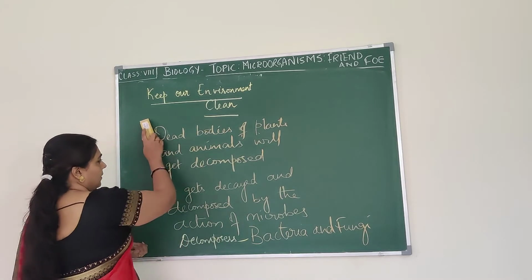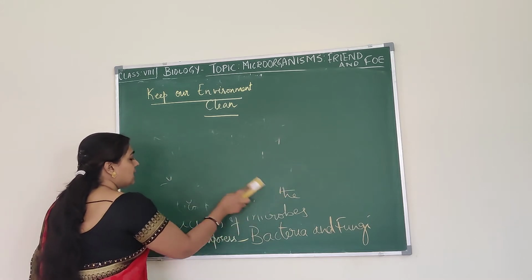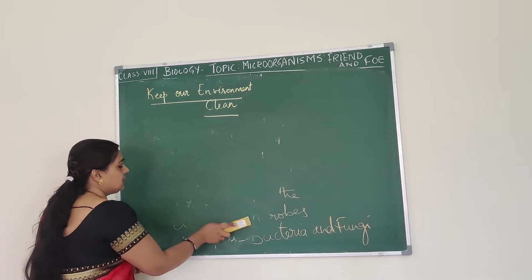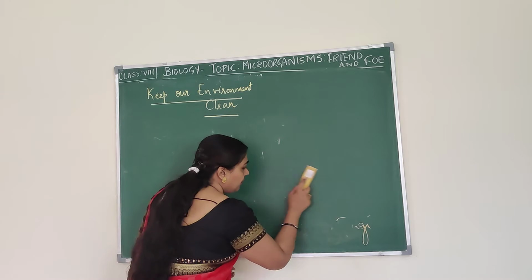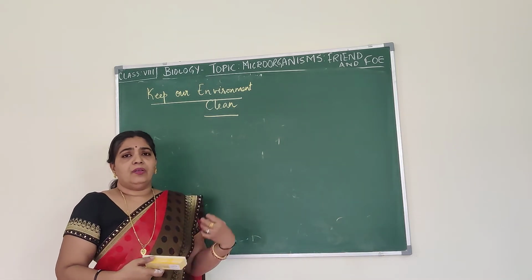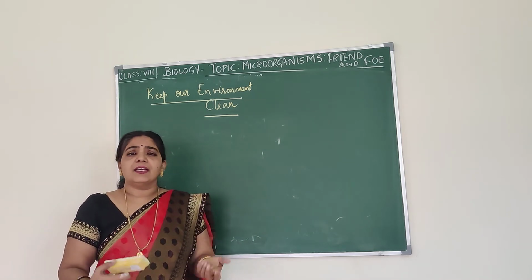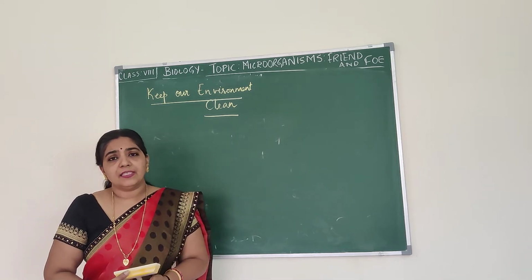You can also carry out an experiment. Just take some vegetable waste and put it in a pot, cover it with mud, and keep watering for a few days. After a few days you can see that the vegetable waste has disappeared.